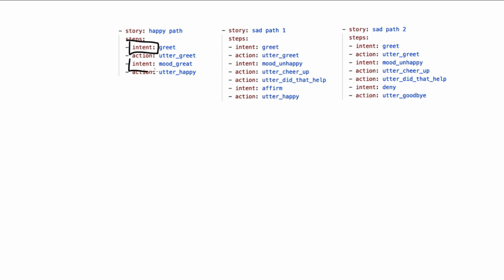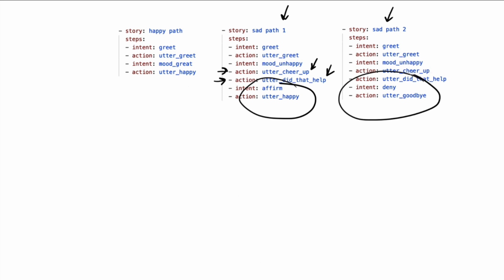Intents are things that the user tells us, whereas these actions are things that our bot is doing for the user. In these 2 stories, something interesting happens, namely there are 2 actions that follow each other up when the user is telling us that they are unhappy. First, we try to cheer the user up. We do this by sending a picture of a cute tiger, and then we ask whether or not that helped the user. The user can say yes, that helped, which is described in this path, or the user can say no, that didn't help, and that's described in this path.